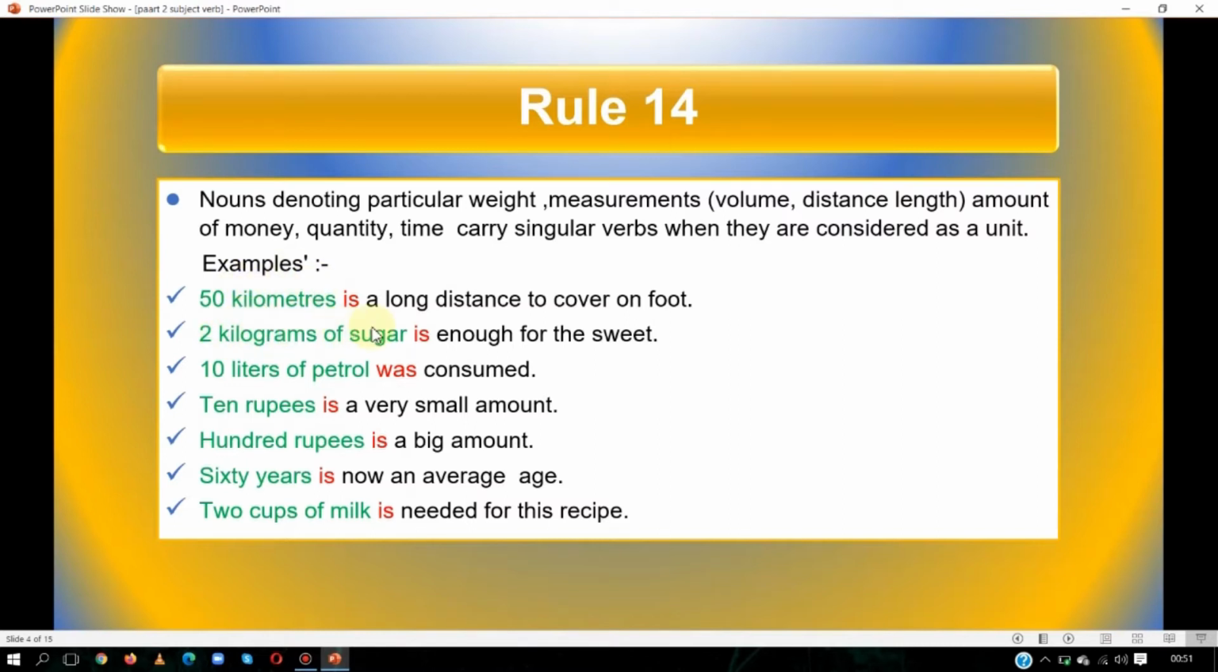2 kilograms of sugar is enough for the sweet. Here again, we will take it as a unit. 10 liters of petrol was consumed. 10 rupees is a very small amount. 100 rupees is a big amount. We will take it as an amount of money. 60 years is now an average age. We will take it as time. After that, 2 cups of milk are needed for this recipe. So we will take all these nouns as a singular unit and use a singular verb with them. Let us see the next.